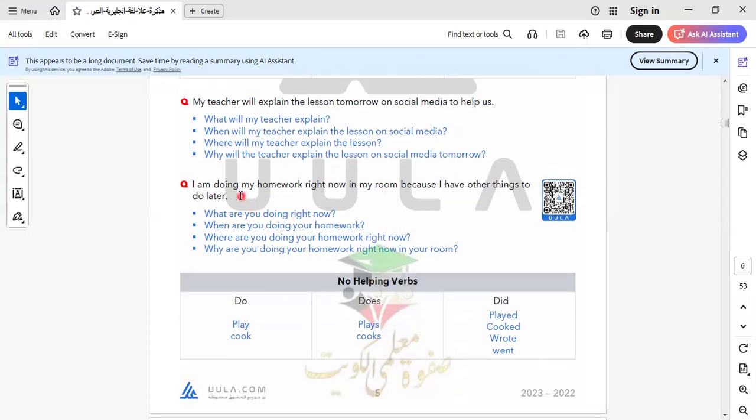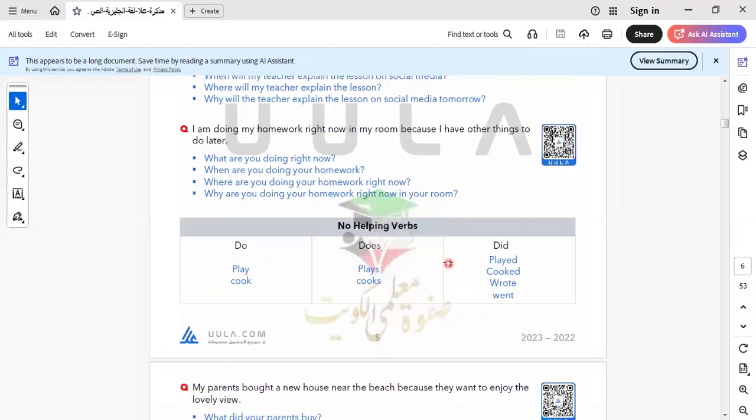So let's go to another item, which is: I'm doing my homework right now in my room because I have other things to do later. So here we say the reason that we are doing my homework is because we have something. If we want to go outside or go to the club, we must finish the homework now to have time for other things. What are you doing right now? When are you doing your homework? Where are you doing your homework right now? Why are you doing your homework right now in your room?